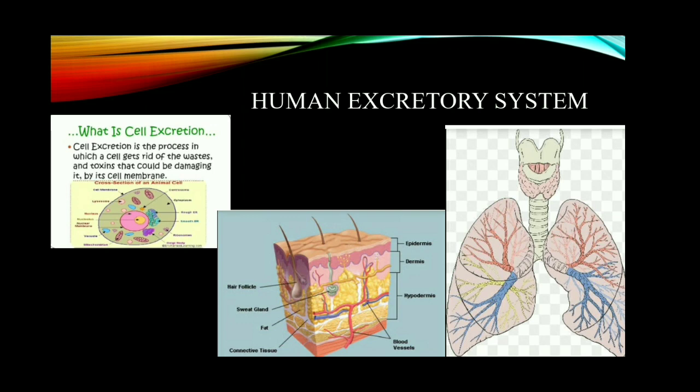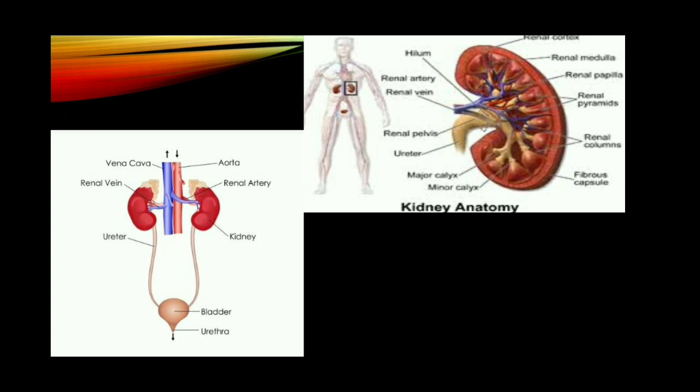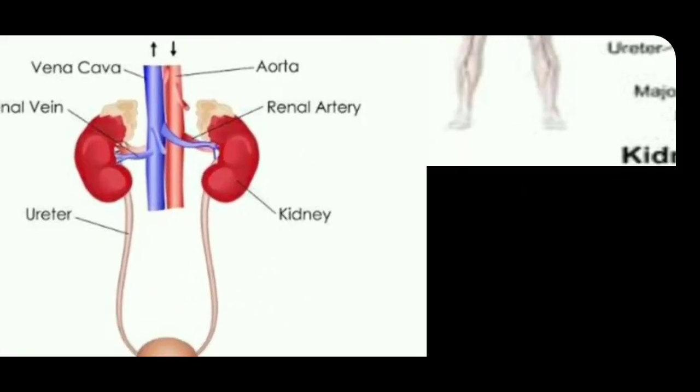Lungs are also involved in the process of elimination of waste. They eliminate carbon dioxide and water vapor through the process of exhalation. Kidneys. Kidneys are the major excretory organ. It is bean shaped and reddish brown in color. The excretory system consists of a pair of kidneys, a pair of ureters, urinary bladder and urethra.